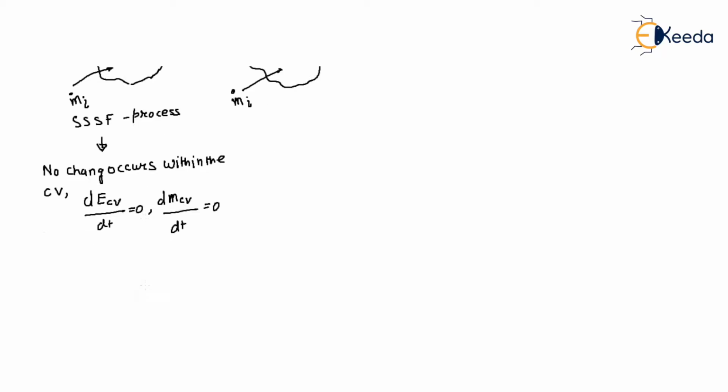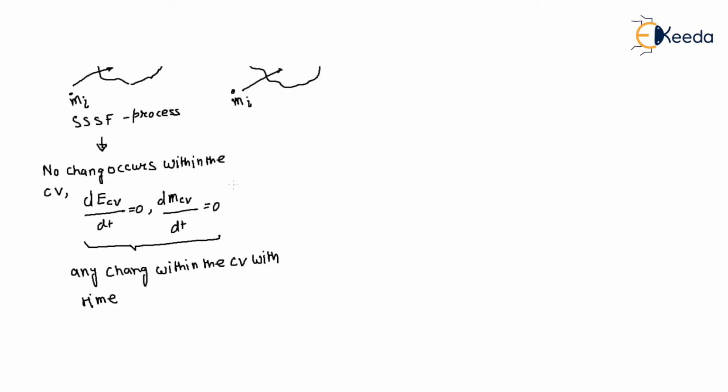That means we don't bother about any change within the control volume with time, right? So it is a very simplified case.